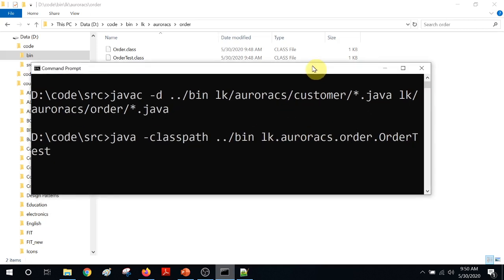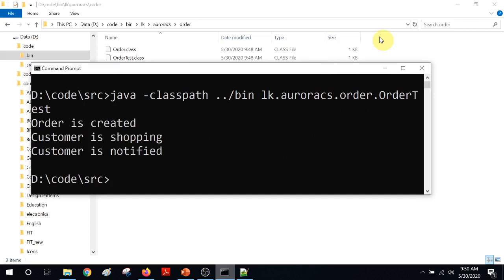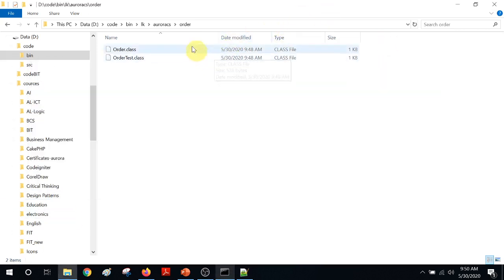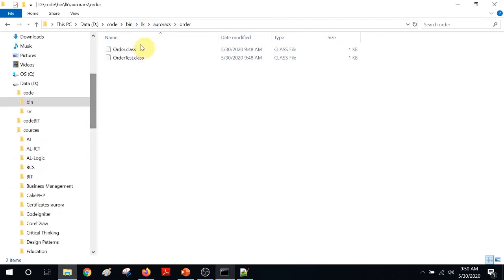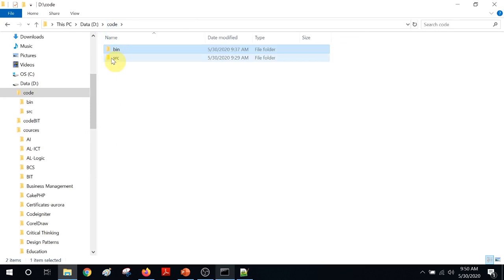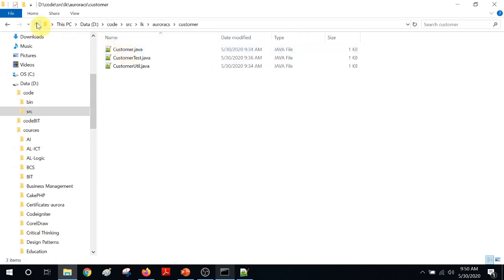Now it's going to run again. As you can see, the order is created because I just create an order object, then a customer object is created and calls shopping, a customer util object is created and calls notify. So you can see all three things are there. Now you can see our functionality is nicely organized into different folders. Our source codes are in the src folder, and our binaries are in the bin folder.